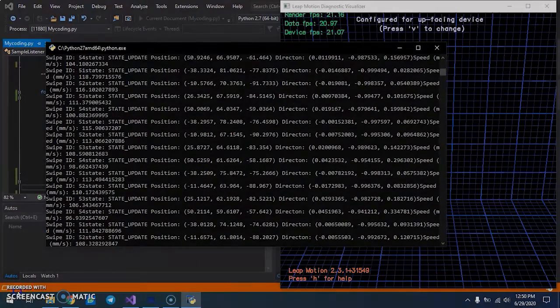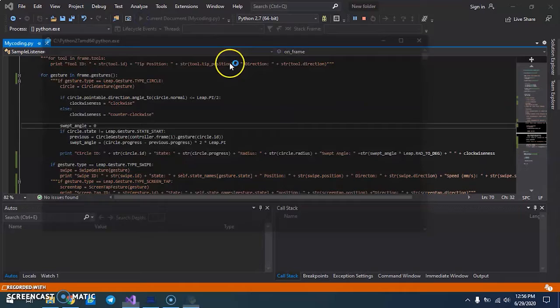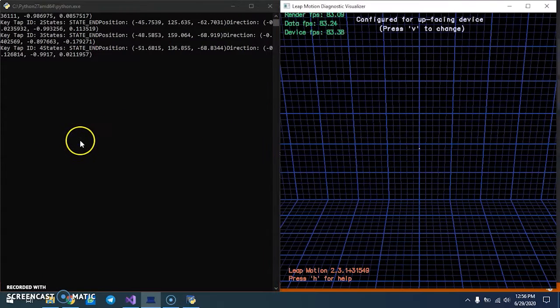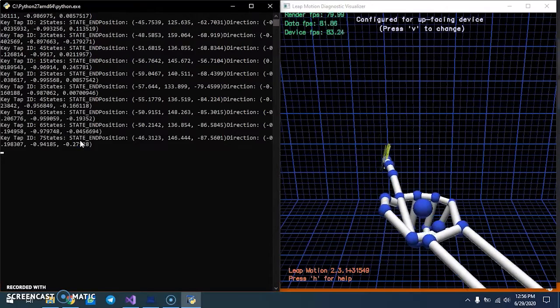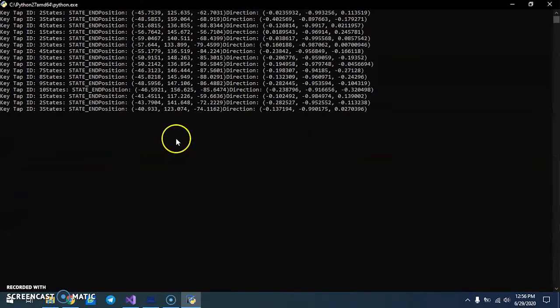Okay, now I'm going to proceed with my last gesture, which is the key tap gesture. The screen tap gesture cannot be used since there is no screen suitable for showing the gesture. Okay, I'm going to proceed with the key tap gesture, and now I'm going to run the code. As you can see, when I tap, it will display the tap function, which shows the key tap ID, the state and position coordinate, and the direction coordinate.